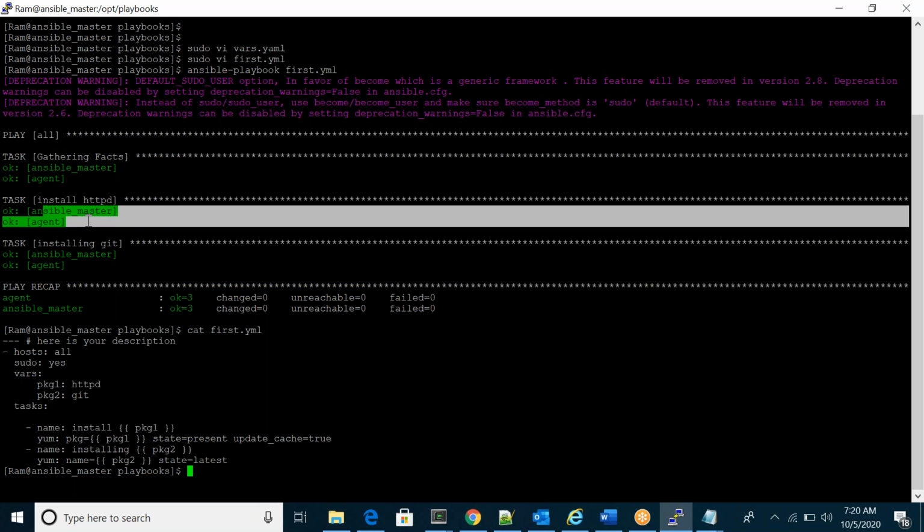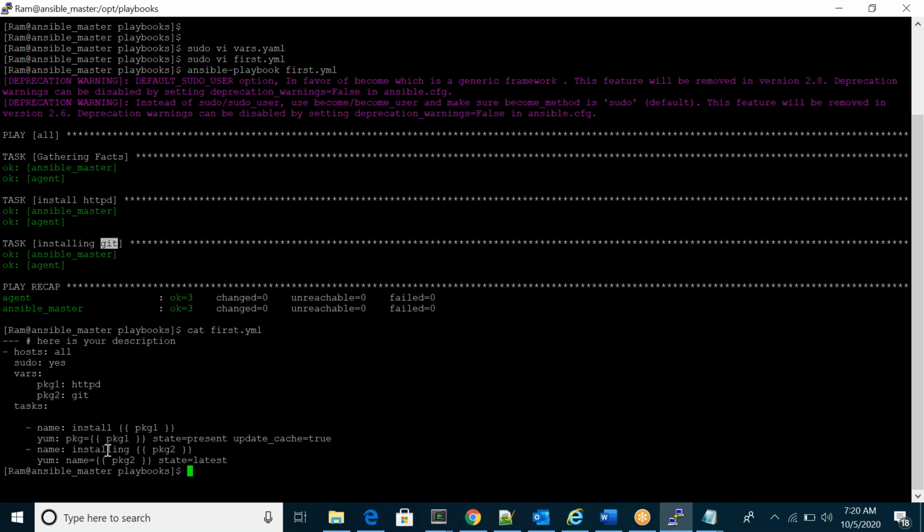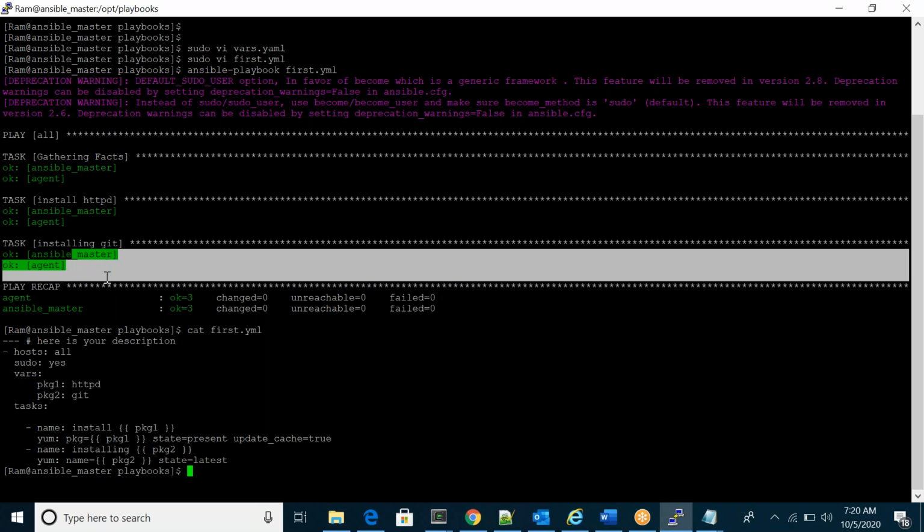Why green color? It means it was already there, so nothing changed. But Git has the same thing, green color. Why? Because it was already there, so nothing changed. Installing package 2 means my package 2 is Git, my variable. In Git, green color means already installed.